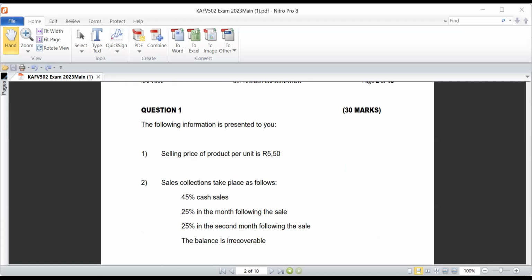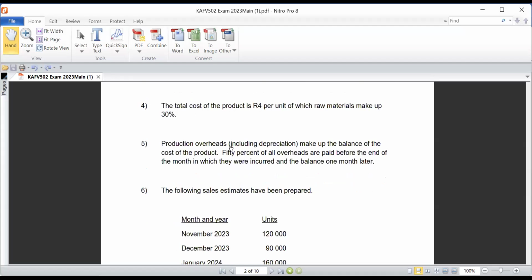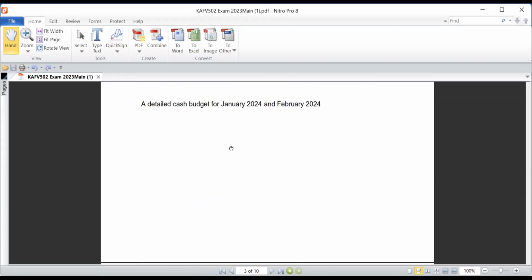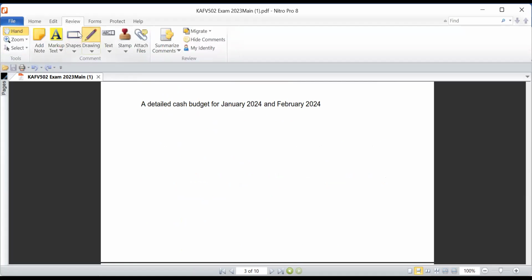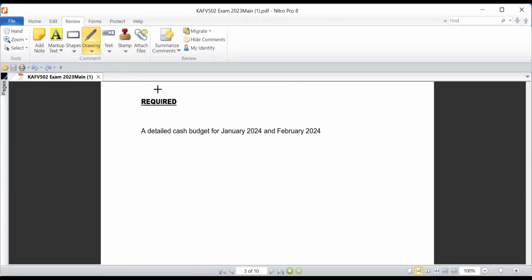So, without any further ado, let's have a look into question one of the 2023 academic year. So, here you have it. The first typical approach that you should always apply when answering any question, be it in any other module, is to start by assessing the required section of the question before you go through the case study that they've given you.